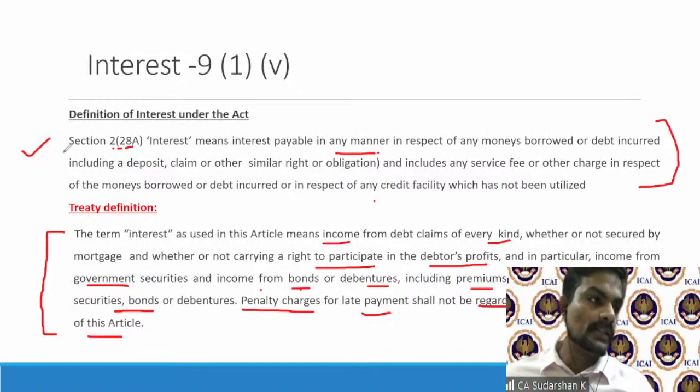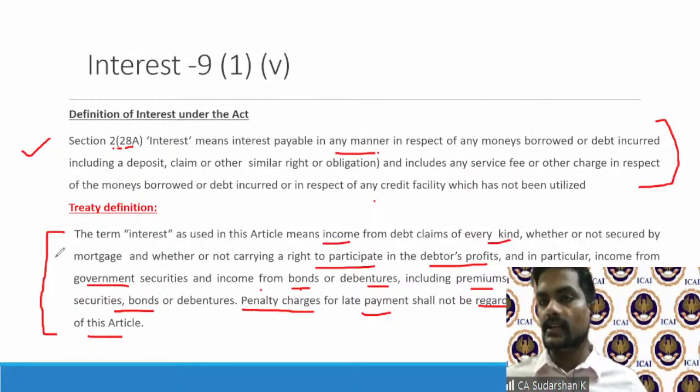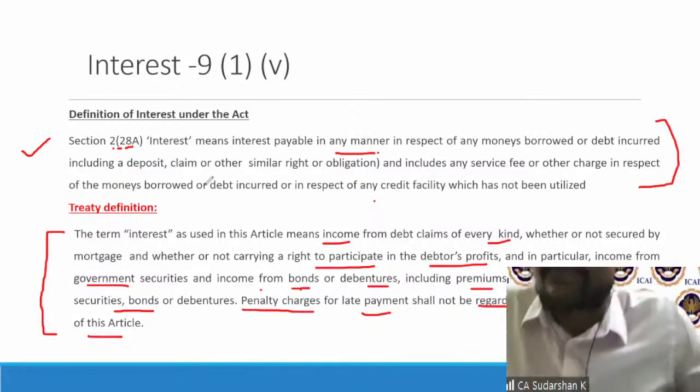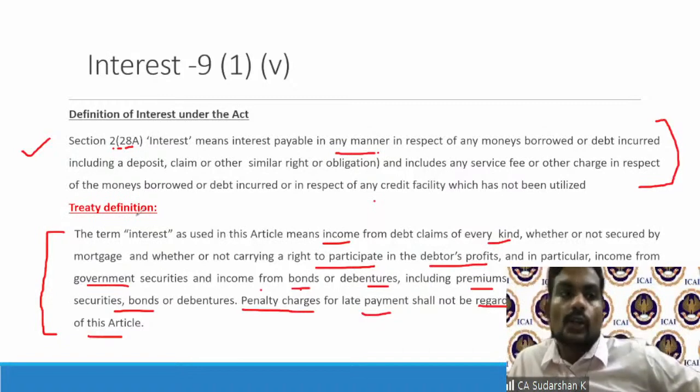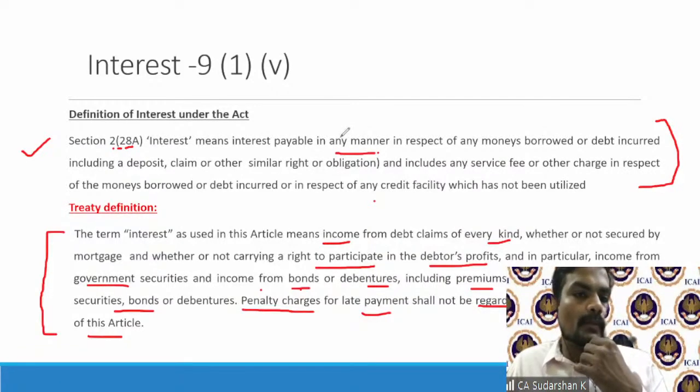But the reason for me mentioning this is that the treaty is surprisingly very expansively worded. So when you make a payment to a non-resident and you have to see whether it characterizes as interest, you should look first at the income tax definition, and then also have a look at the treaty definition. But for our discussion today, we will be focusing only on the domestic law definition. So with this, I think we will take one problem for better understanding.